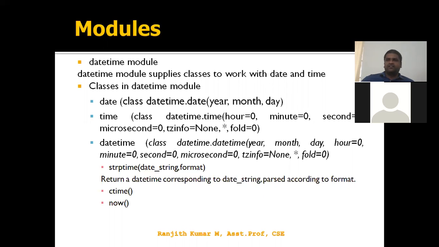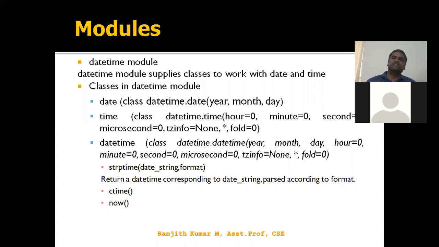Most probably whenever we have a specific concept of date, there only we use date. When we have a specific concept of time, we use time. In all other situations, we use the datetime class only. So in that datetime, we have the important functions: one is strptime, and ctime, and now.